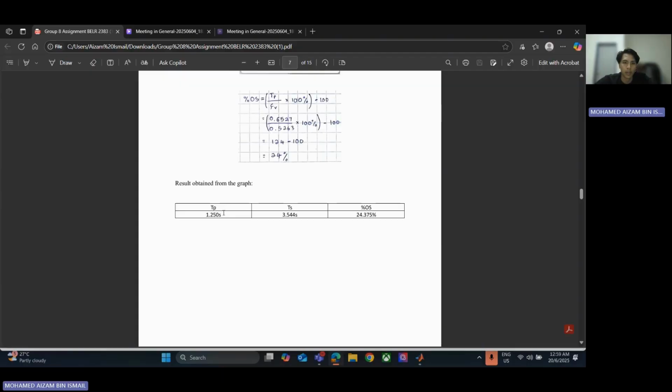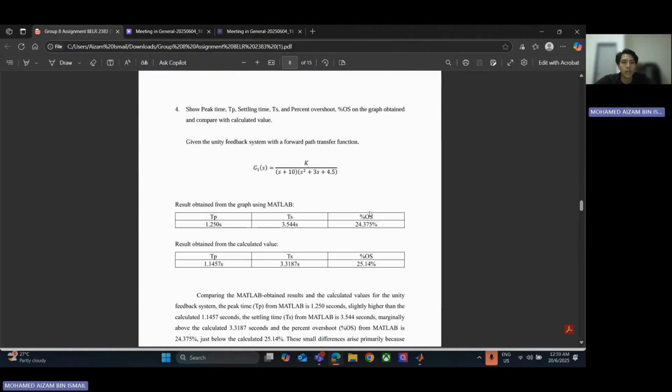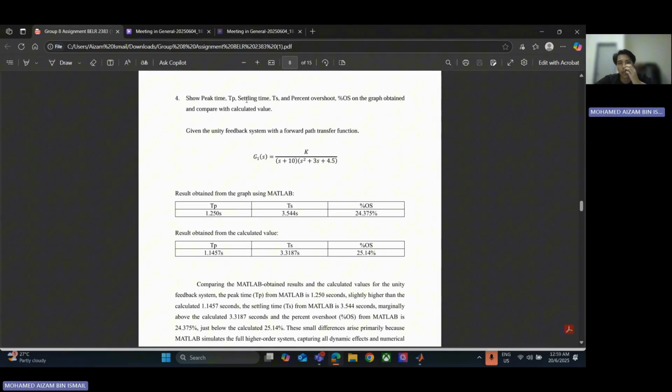So we get Tp 1.25 seconds, Ts 3.544 seconds, and percent overshoot 24.375%. This is the comparison of the graph obtained with the calculated values for this transfer function.